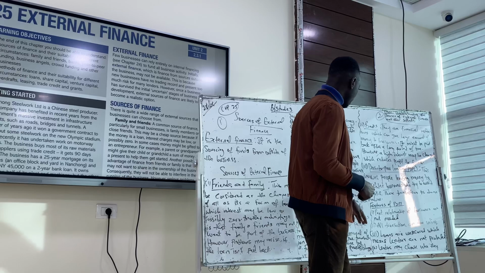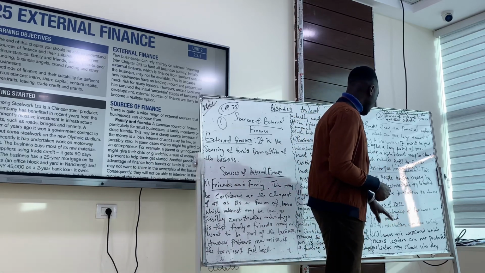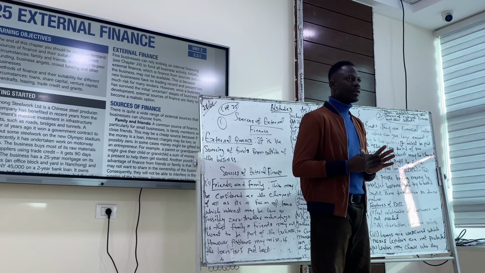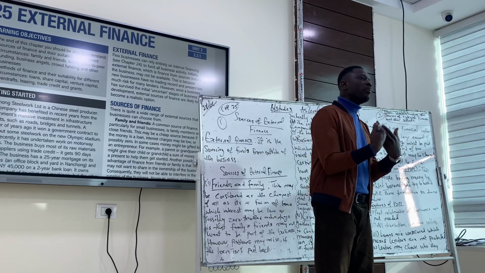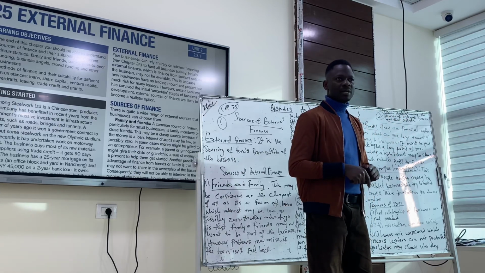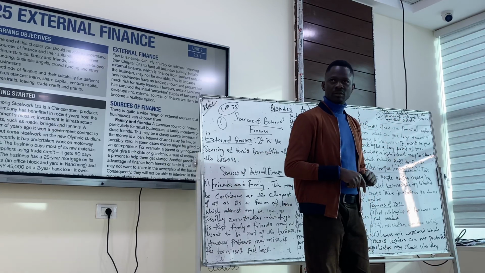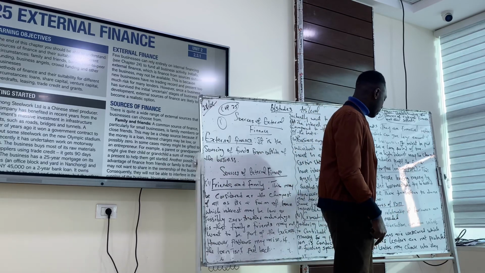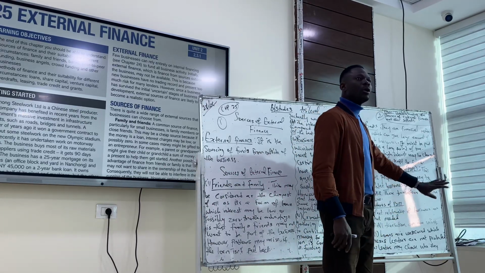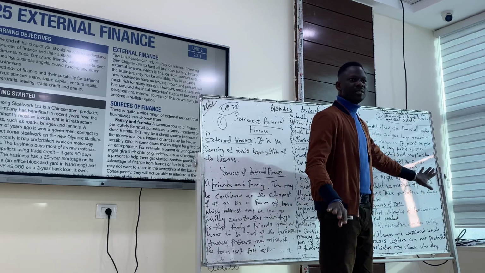The first one, past relationship of borrowers are not needed. They don't have to know you. You don't have to have a relationship with them. The only point is you making your proposal and being able to convince them that you deserve that loan. That's the first point. Is it clear, please? The second one, all transactions are done online, so it's via the internet.